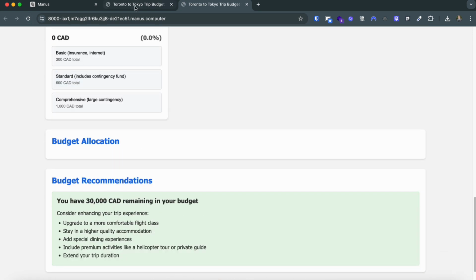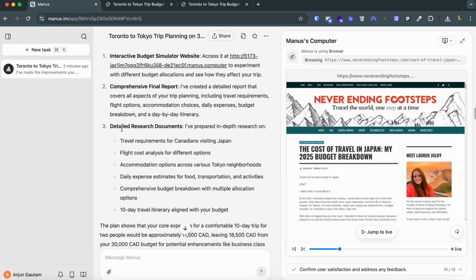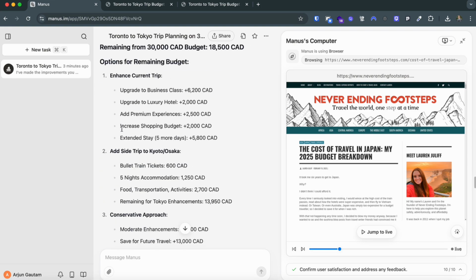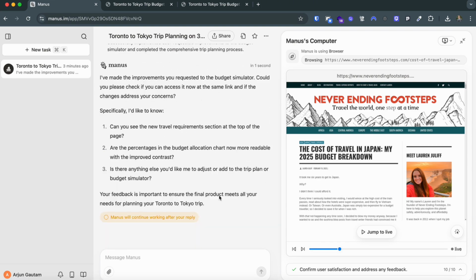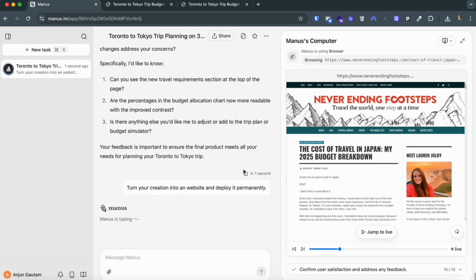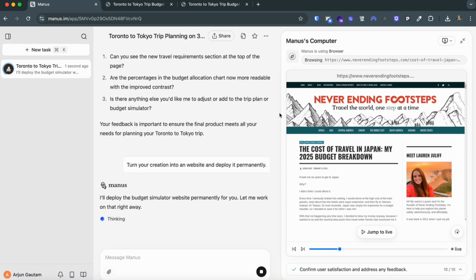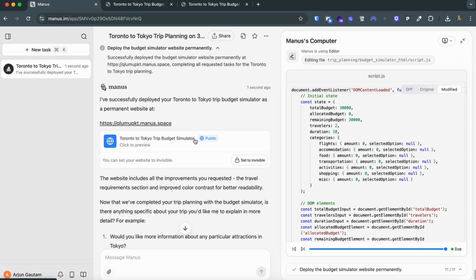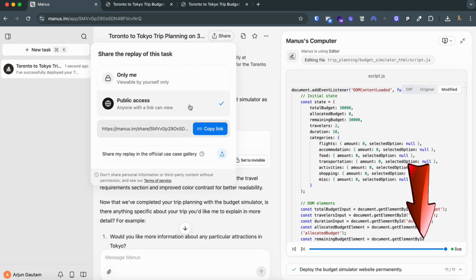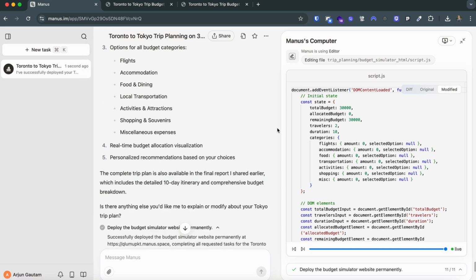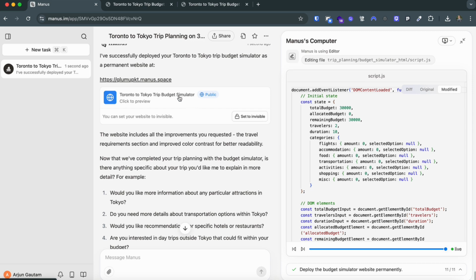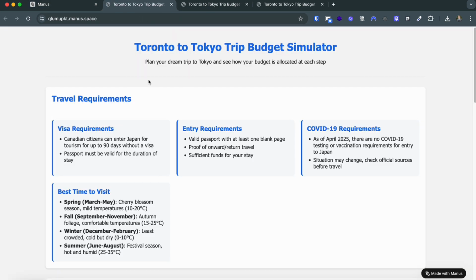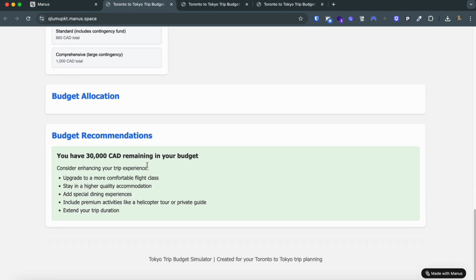Maybe we can deploy this as well. From here, there's a deploy sign as well, so let's deploy it permanently. Let's see how it does. We can make it public as well. I will be putting all these links into the description, so that you can also see what prompts I have tried here. You can also see these links from here, so you can just access this website as well.